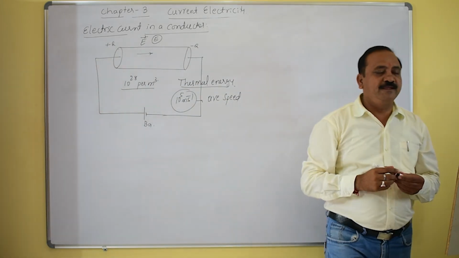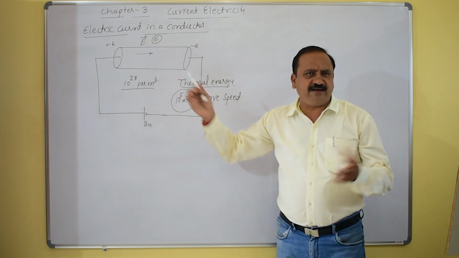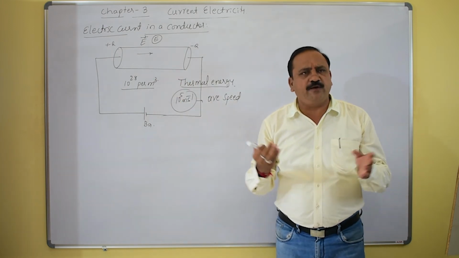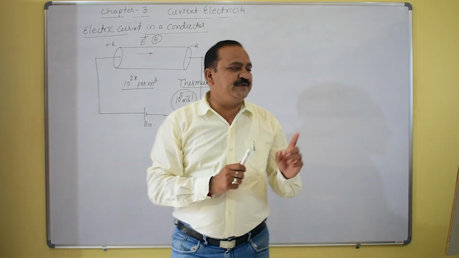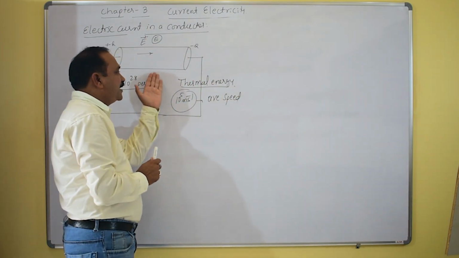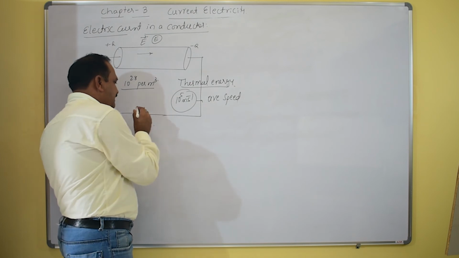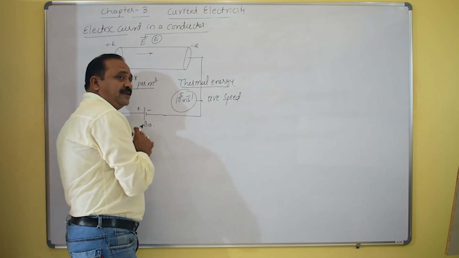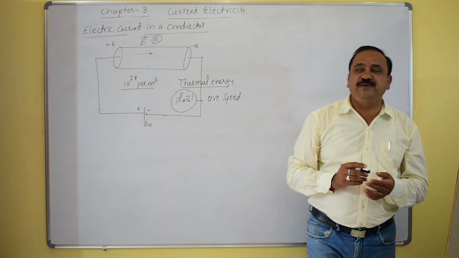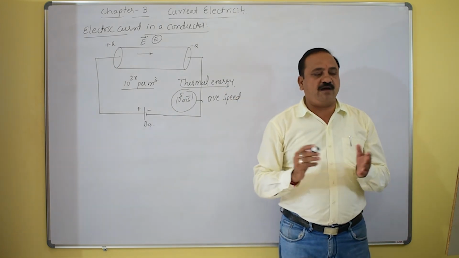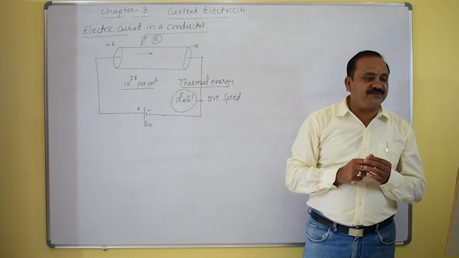What happens now? See, this is a conductor. You may take a copper wire, or any metal conductor, in which there must be some potential difference applied, positive as well as negative. With a battery we apply a field to this conductor or metal.